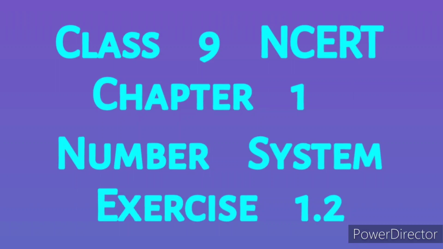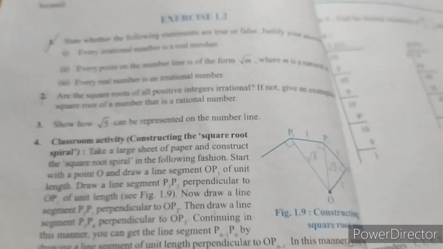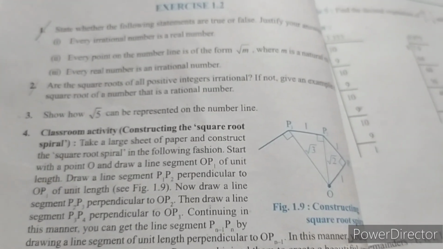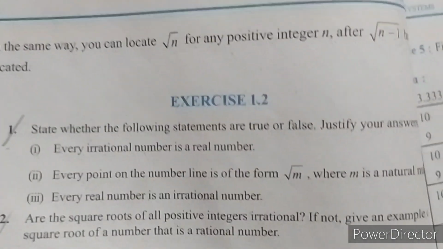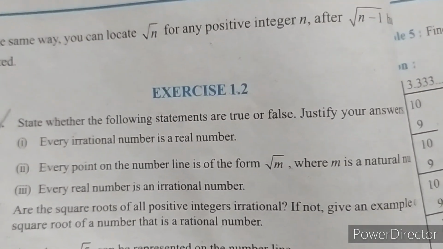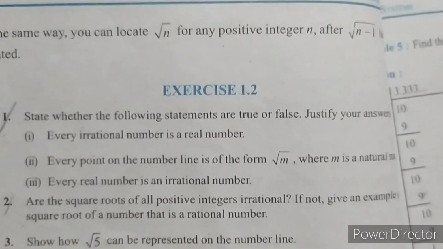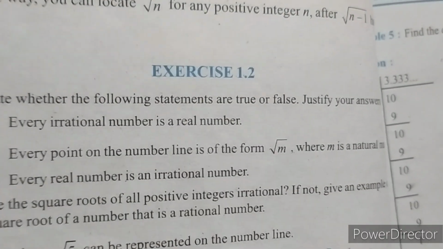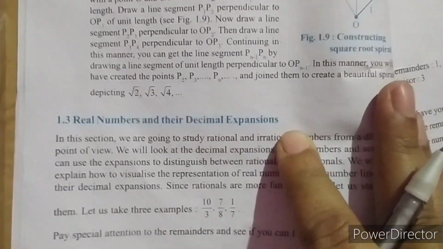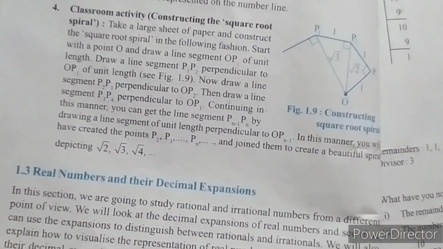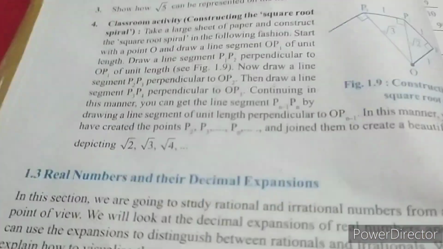Dear viewers or students, in this video we will deal with exercise 1.2 of chapter number 1, that is number system. So question number 1 here is of true and false, and you have to justify your answer. Question number 1 is: every irrational number is a real number.